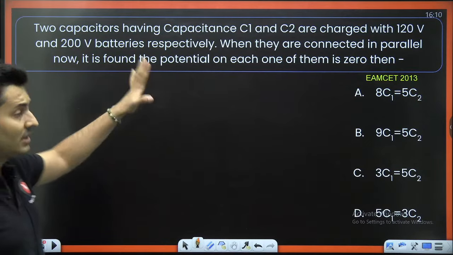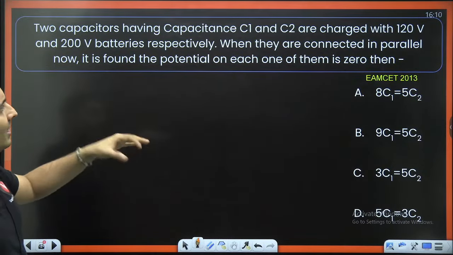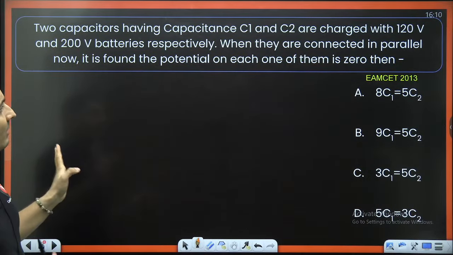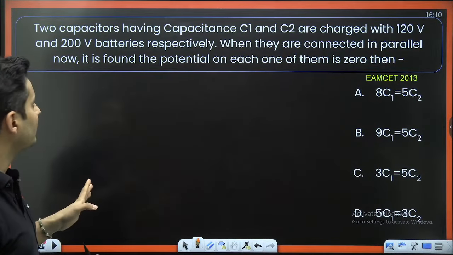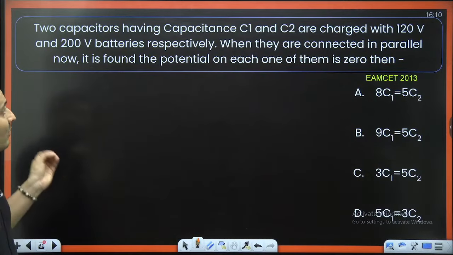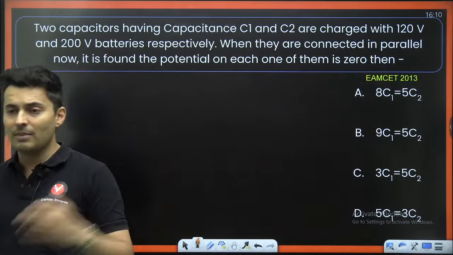Two capacitors C1, C2 are charged with 120 volt and 200 volt batteries. When they are connected in parallel, it is found that the potential on each one of them is 0. Okay, interesting. So if they are connected in parallel, the potential becomes 0. Then what is the relationship between these capacitors?